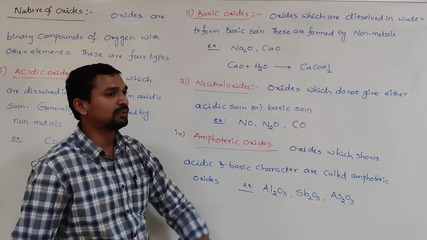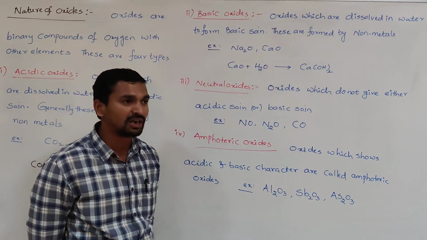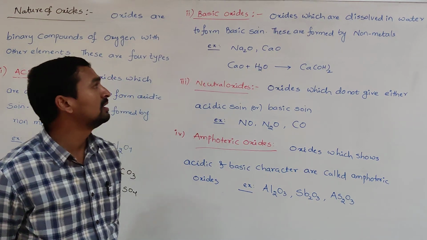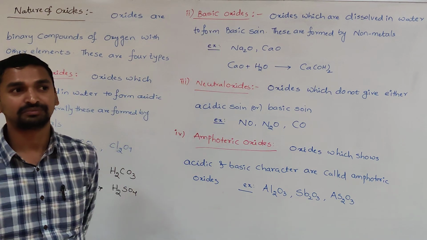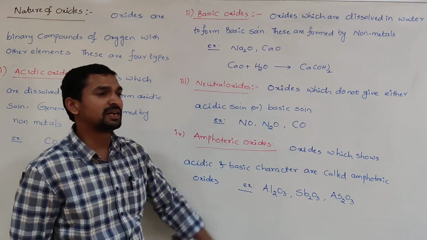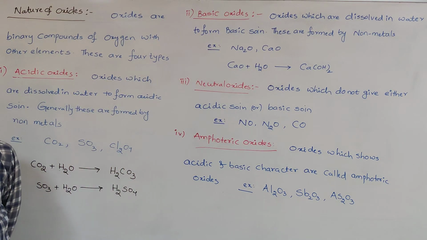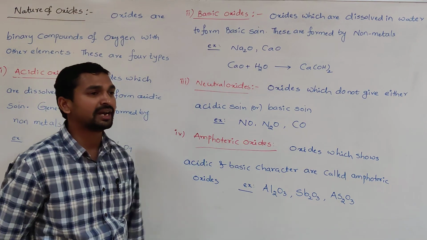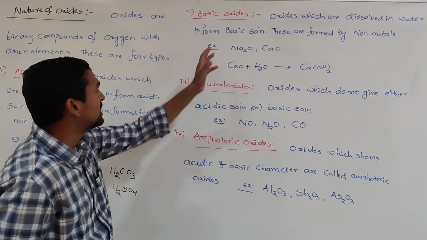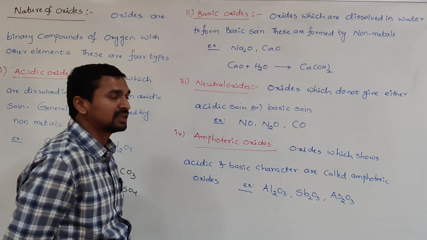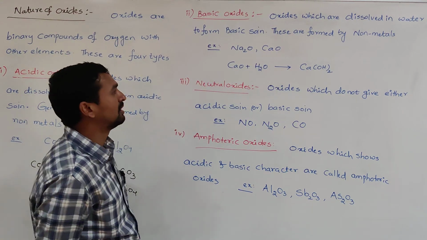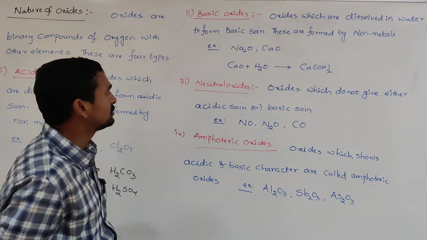So from this example, what we concluded is that generally metals can form basic oxides. What are the metals? They are the most electropositive and least electronegative elements. So metals can form basic oxides, and when they are dissolved in water, they form a basic solution.